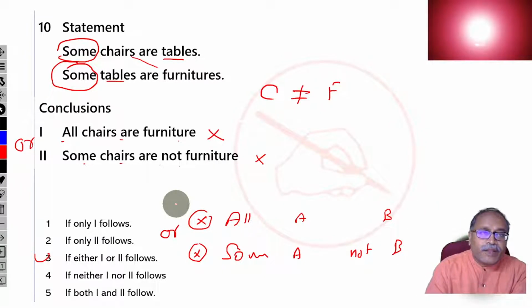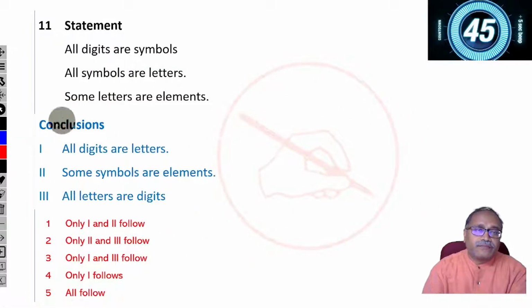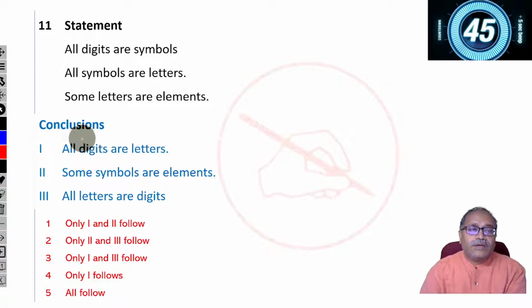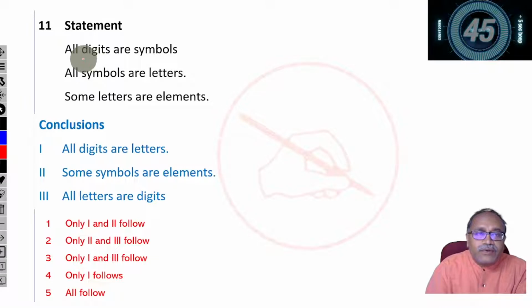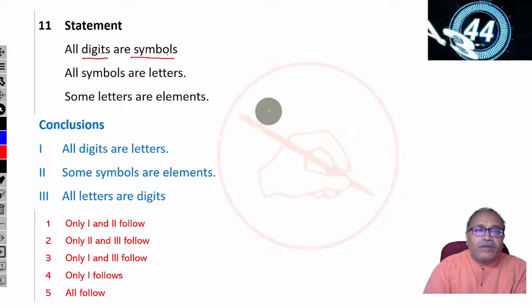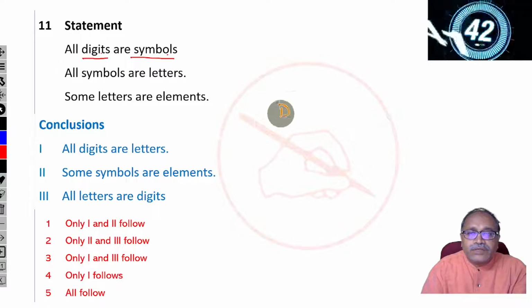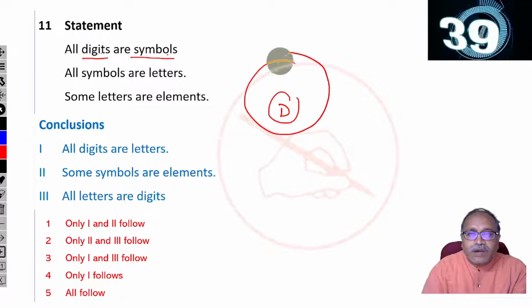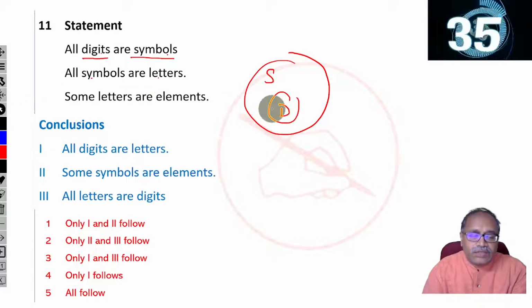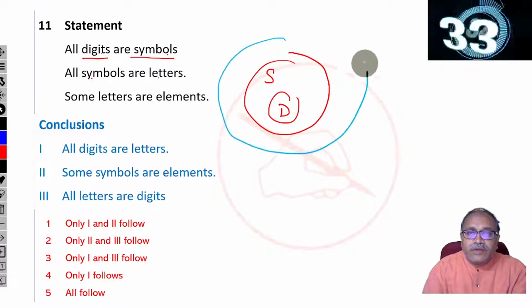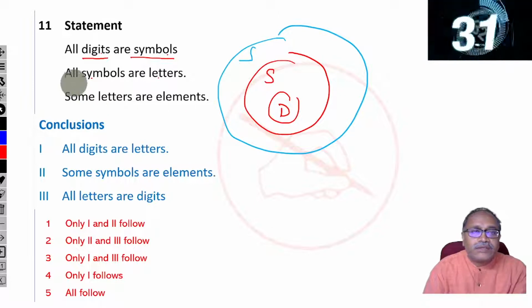Okay. Now question number 11. Here we start with the 3 statements. Let's begin the time. See if you can do it in your limited time. Digits. All digits are symbols. So this is digits. Are symbols. All symbols are letters. So it is easy to identify. All symbols are letters.